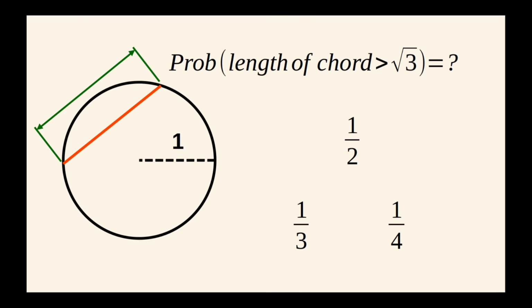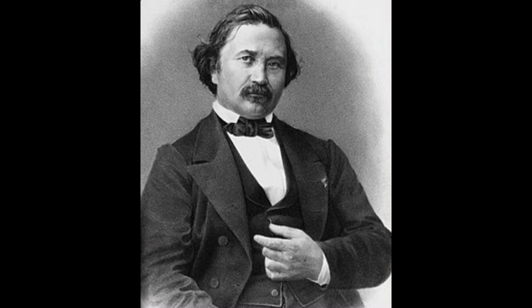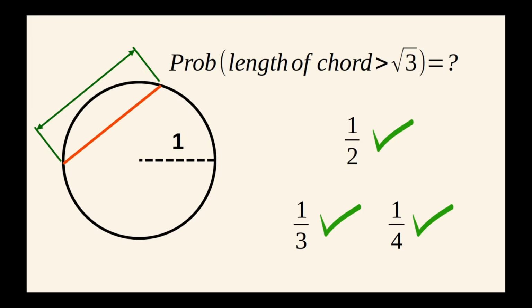The surprising fact is all the three answers are correct. This is a paradox discovered by the French mathematician Joseph Bertrand. I will explain the details later. First, let's compute these three different values.